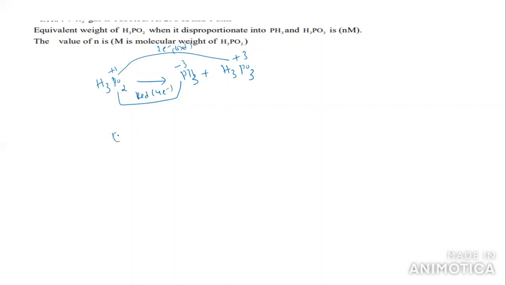4 electrons here. So the equivalent weight of H3PO2 is equal to the mass of H3PO2 by 4 electrons, plus here the mass of H2 by 2 electrons. So then what will we get? You will get 3m by 4, that is equal to 0.75. So this is the answer for this question.